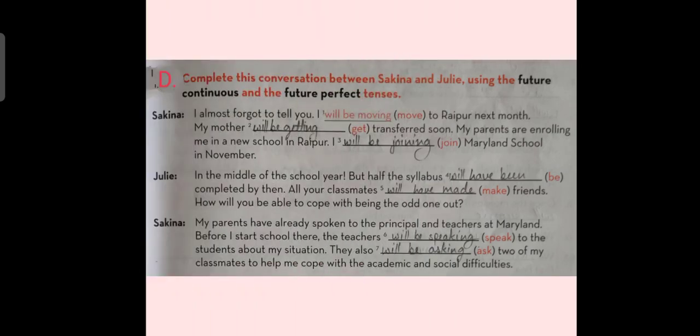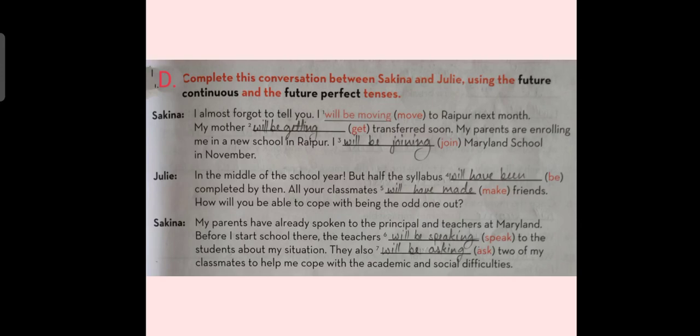Sentence number 3. What time does the film begin? The film begins at 8 p.m. We are running late. Sentence number 4. When does the train leave for Siliguri? The train leaves at 11:45 a.m. Now we'll move on to exercise D.